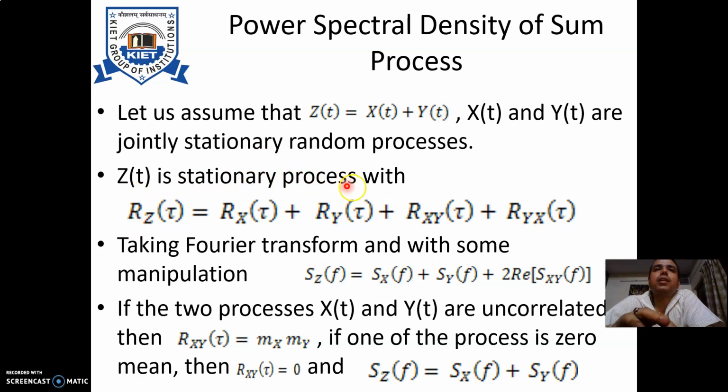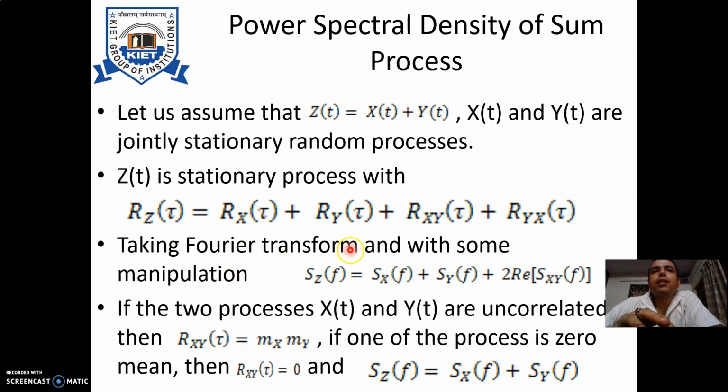So ZT is also a stationary process with the function rz tau equal to rx tau plus ry tau plus rxy tau plus ryx tau. That is, the autocorrelation function of ZT is equal to the autocorrelation function of x plus the autocorrelation function of y plus the cross correlation function xy plus the cross correlation function yx.